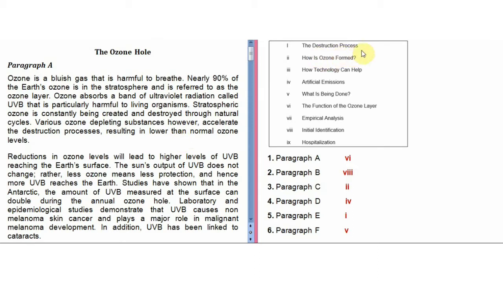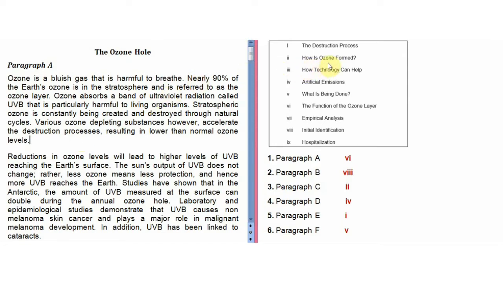First is the destruction processes. They were talking that the ozone is constantly being created and destroyed. They were talking about the destruction, but they said that various ozone depleting substances accelerate the destruction processes. They told what increased or worsened the process, but they did not specifically talk about what is in the process. They did not talk about what the destruction process is. So definitely the first option cannot come.